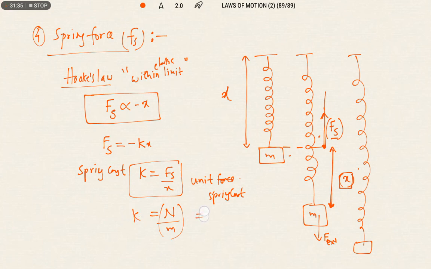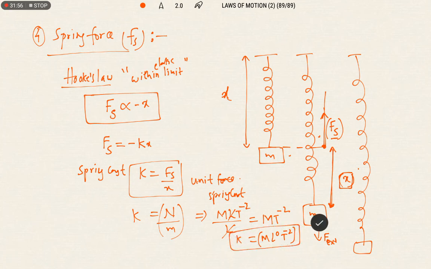And what about its dimension formula? So M L T power minus 2 by L. So we can cancel L and L. So we are getting M T power minus 2, or M L power 0 T power minus 2. So this is about the spring force. It is also a consequential force. Why is it a consequential force? Because due to application of the external force only, this force will develop in the spring. And one more important point, this K is also known as stiffness.